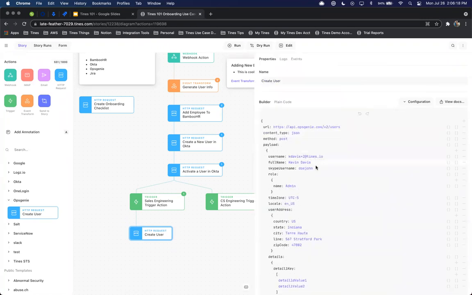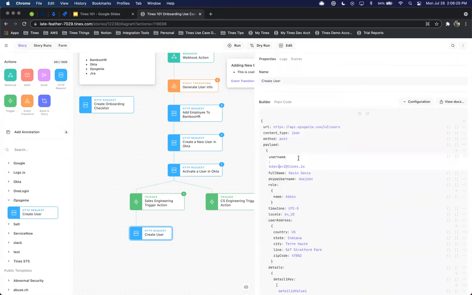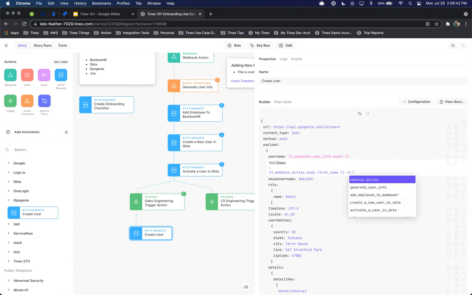Here we have all of our user information. We can see that the username has to be an email address, so I want to get that generated email that we've created, so that we standardize on that. For the full name, we want to do our webhook action .body .first name, then a space, and the same thing to add in the last name.